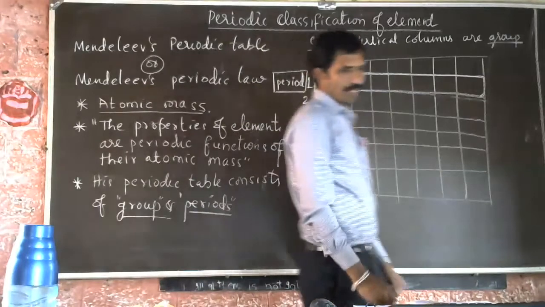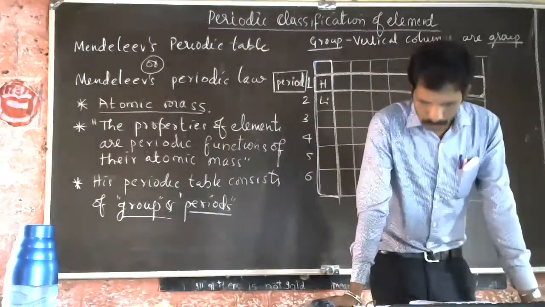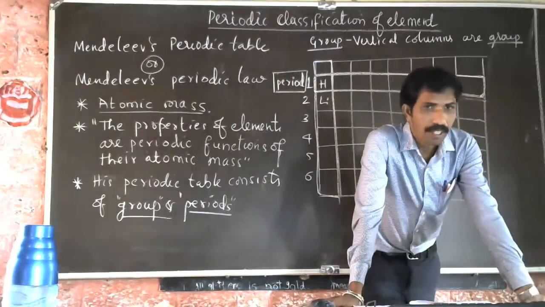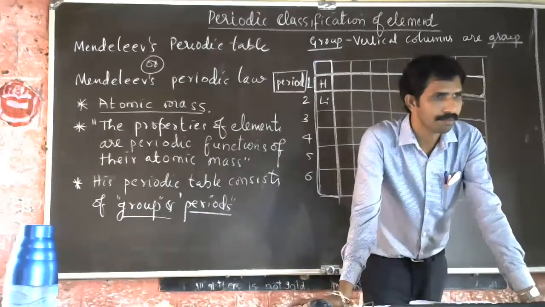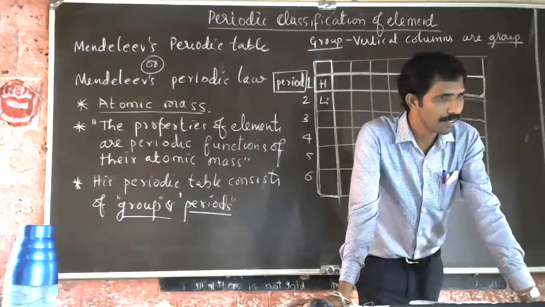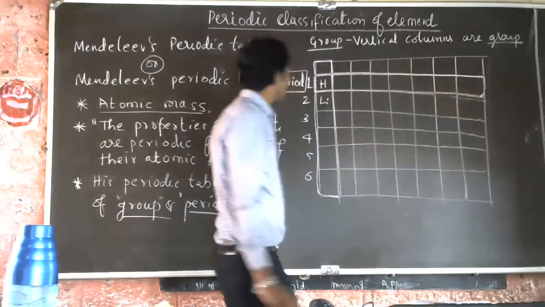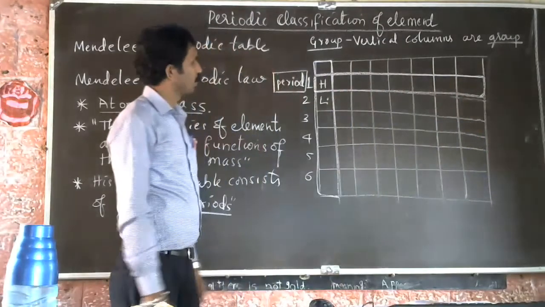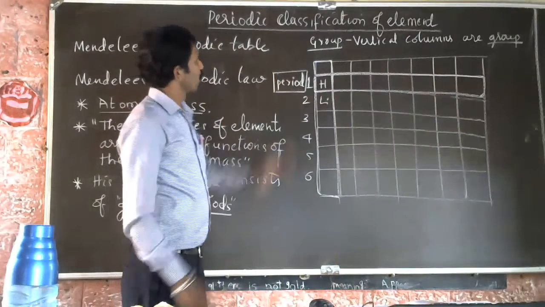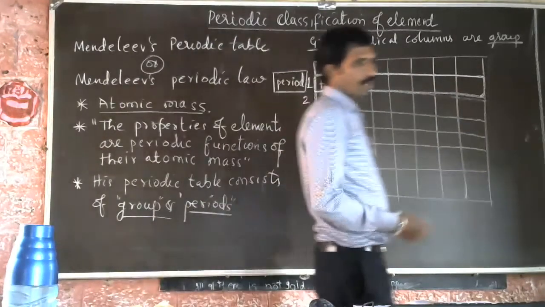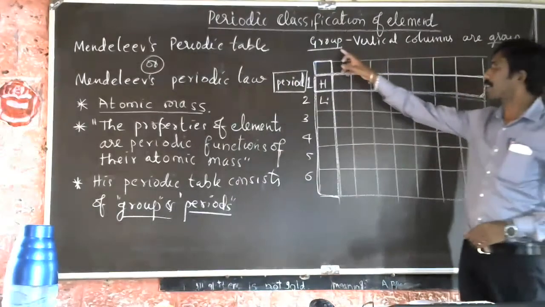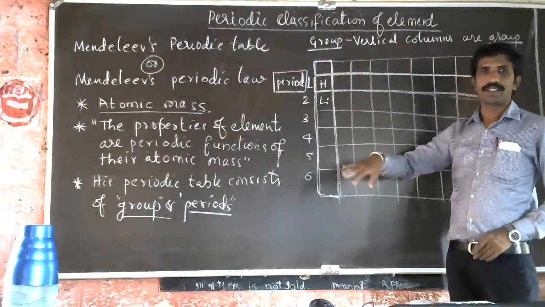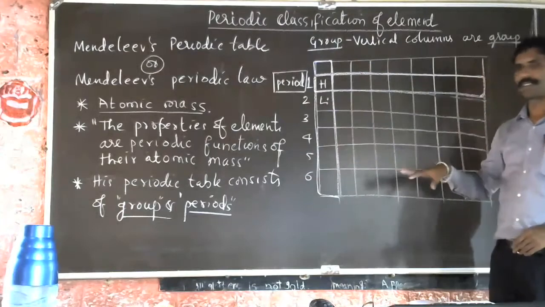So see here also, the noble gases were not added. Here also noble gases are not added. So only the other elements are given over here. In the modern periodic table, groups and periods are all present like this.